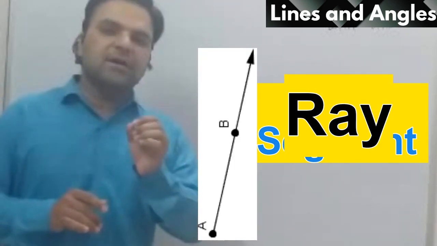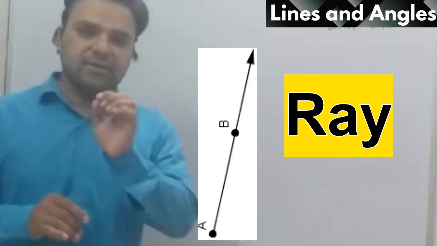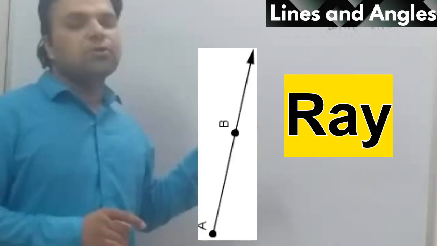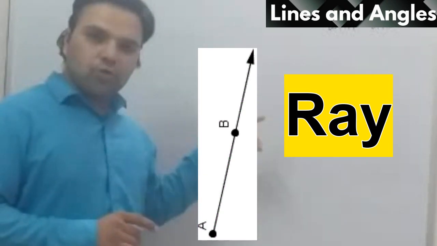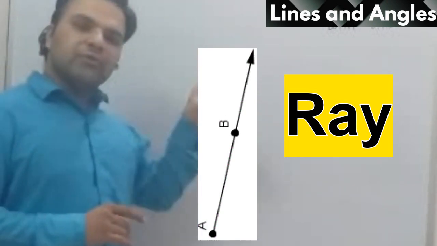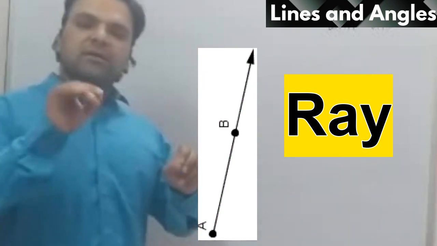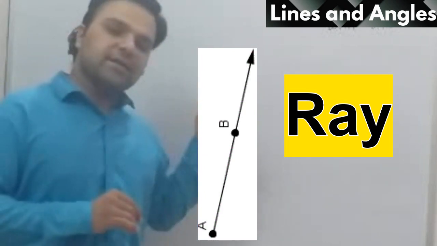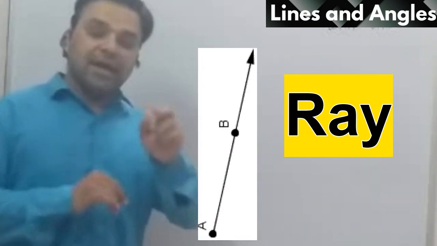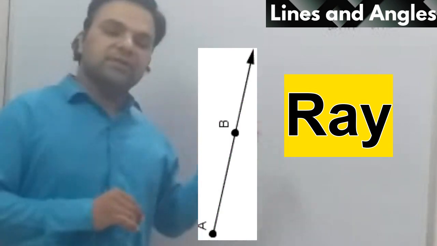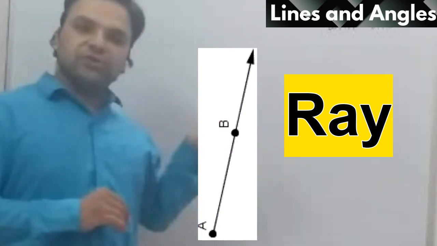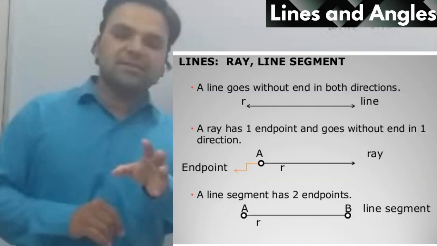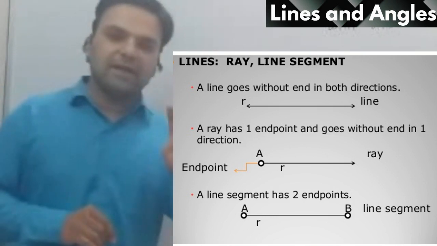The third word is ray, R-A-Y. Ray means a line which has one end point and one side with no end point. On one side you will see an arrow and on the other side a dot. Such a line can be produced from one side but cannot be produced from the other side. It is called a ray. Whenever we make angles, we use rays only. When two rays are joined at their end points, they make an angle. So we have discussed line, line segment and ray.